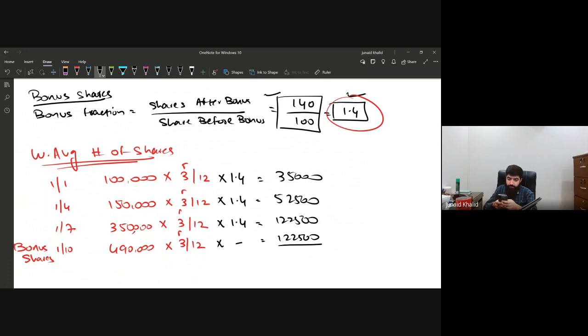Okay, now let's have a total for this one. 122,500 plus 122,500 plus 52,500 and then 35,000. So this will make 332,500. So these are the weighted average ordinary number of shares.